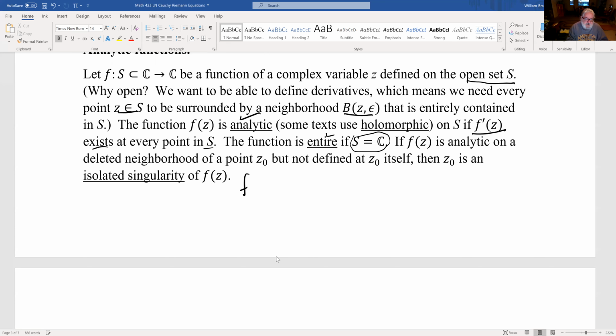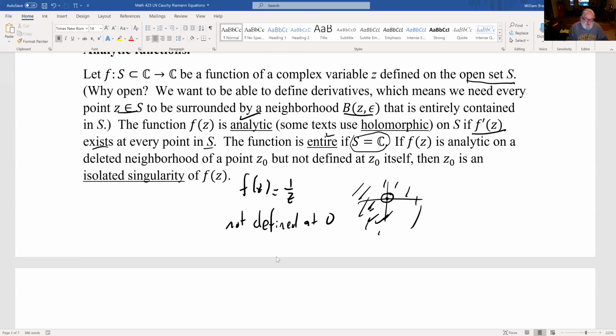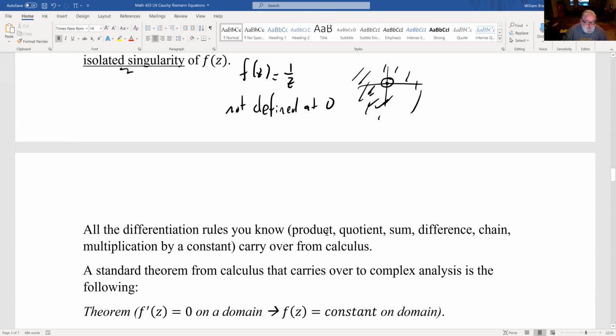As an example of this, 1 over z is not defined at 0, but is defined everywhere else. So I should actually have an empty hole there. But it's defined everywhere else. So 0 is called an isolated singularity because there are no other singularities nearby.